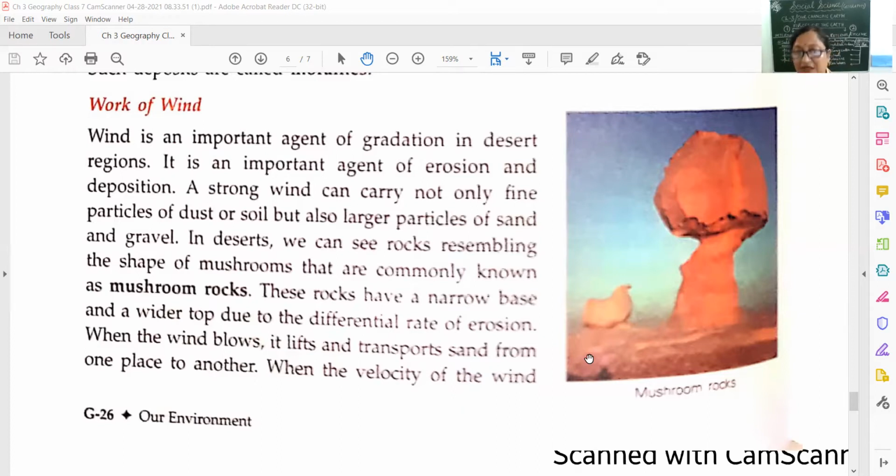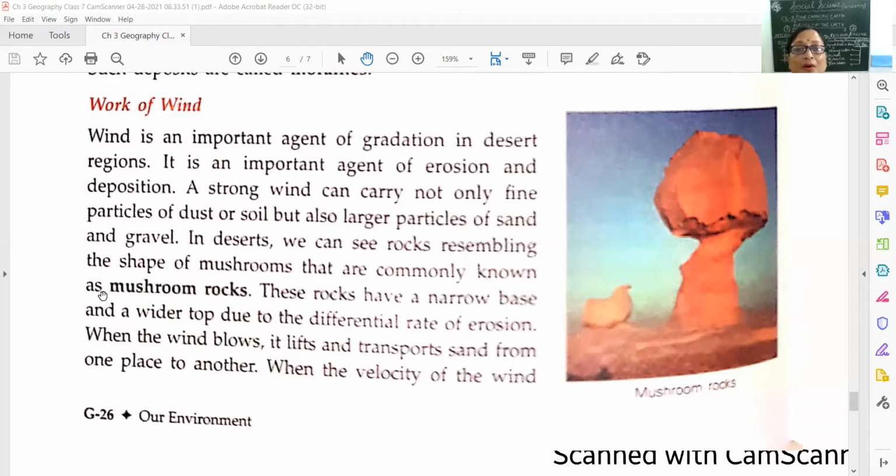A strong wind can carry not only fine particles of dust or soil, but also larger particles of sand and gravel. Then what happens? In deserts, we can see rocks resembling the shape of mushrooms that are commonly known as mushroom rocks.